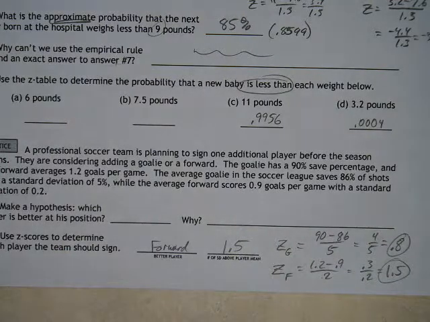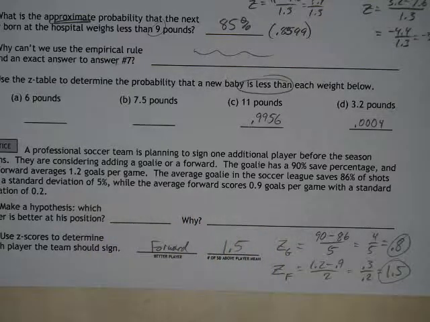And so talking about it in terms of z-scores standardizes your comparison. It allows you to compare apples to apples instead of apples to oranges, or I guess in this case, goalies to forwards.